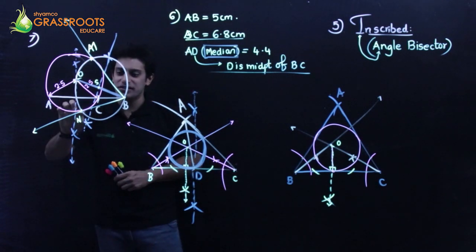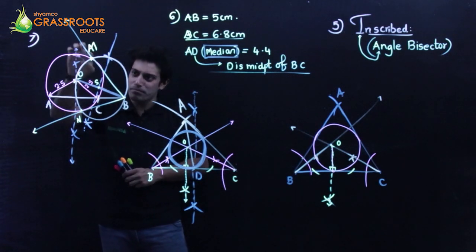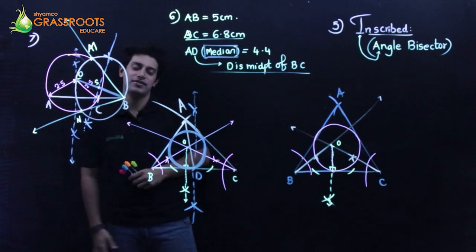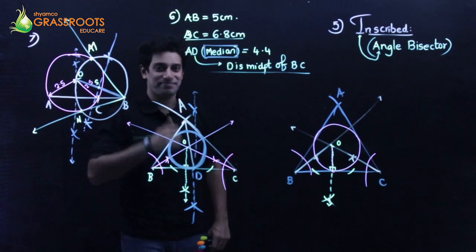Where the two circles intersect, from B, stretch the two tangents. Those are my tangents. Alright guys, next question.